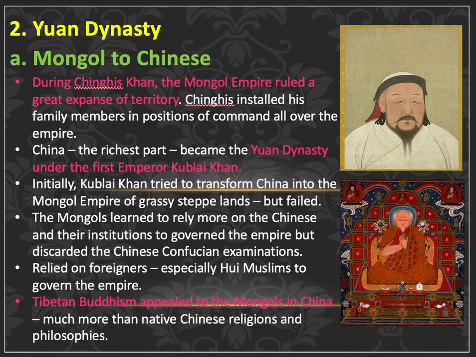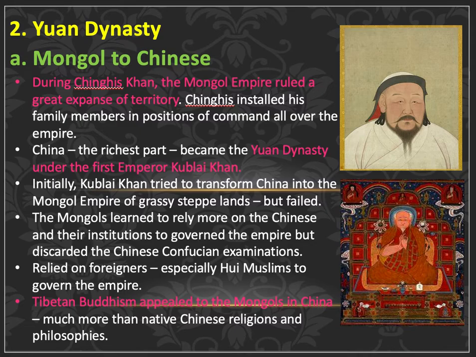And when they became a settled population, they had to rely on the Chinese administrators and they had to rule through the native population. But they were not like the Han Dynasty, where they had Chinese Confucian examinations.